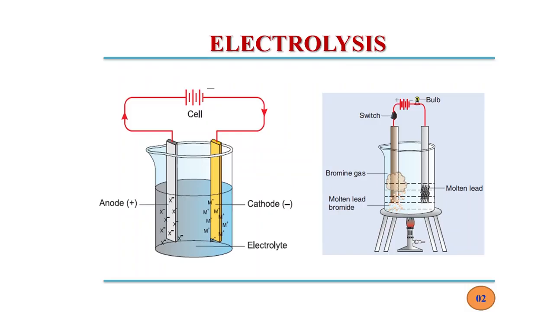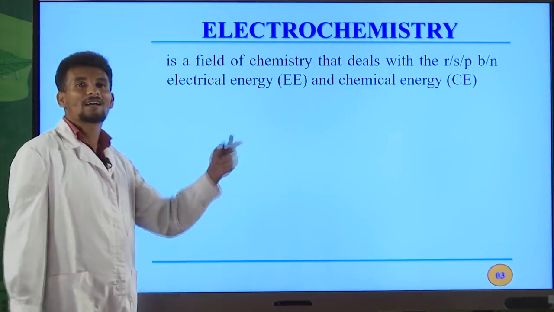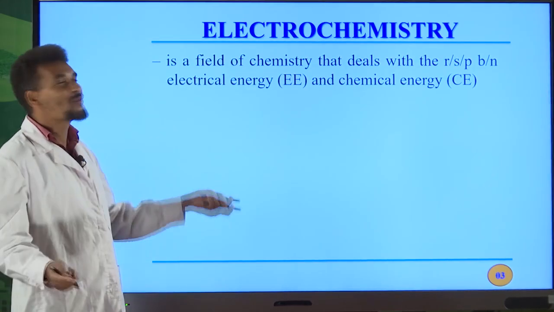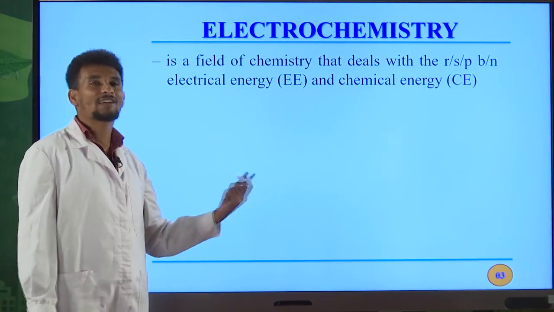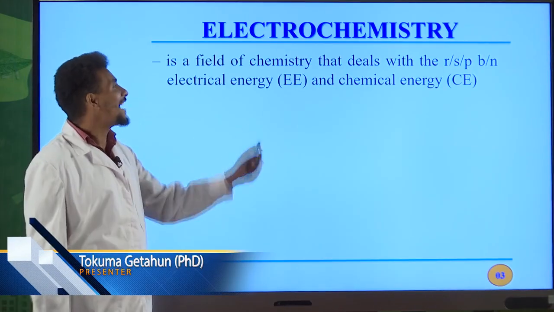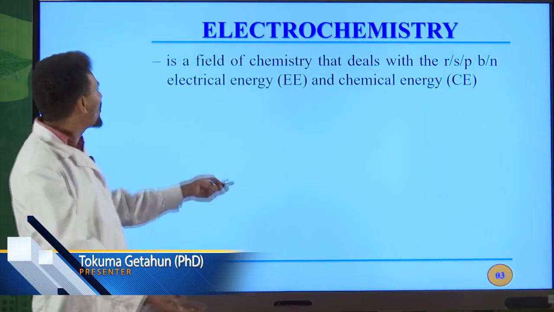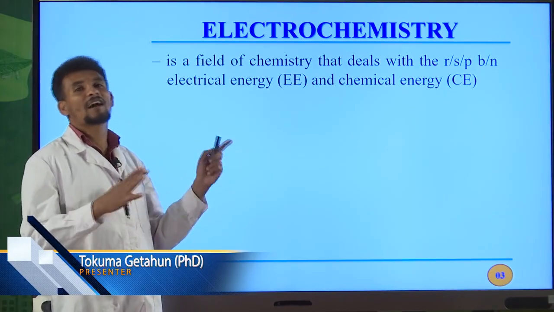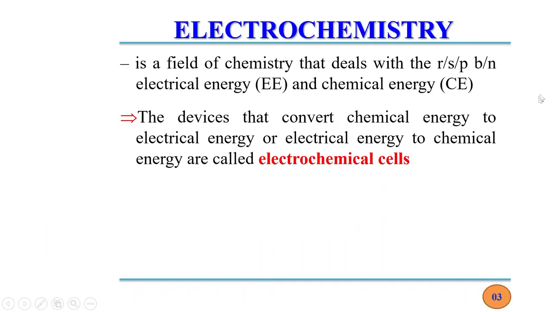What is electrolysis? This is a process in which electrical energy is used to bring about chemical change. Let me begin from the definition of electrochemistry. I hope you are familiar with this term. Electrochemistry is a field of chemistry that deals with the relationship between electrical energy and chemical energy. The devices that convert chemical energy to electrical energy or electrical energy to chemical energy are called electrochemical cells.